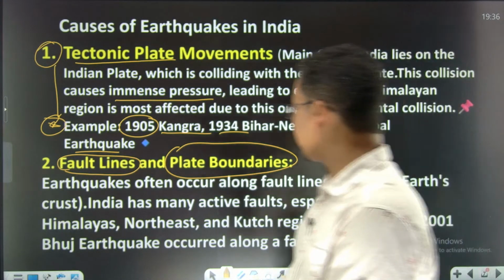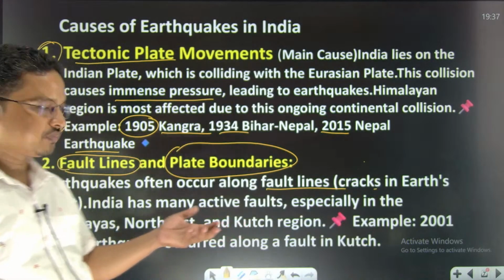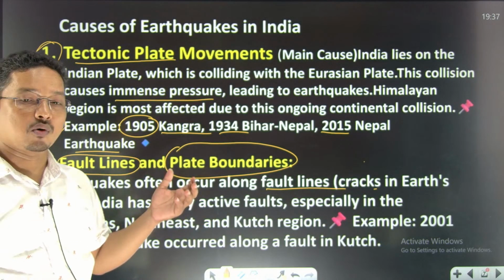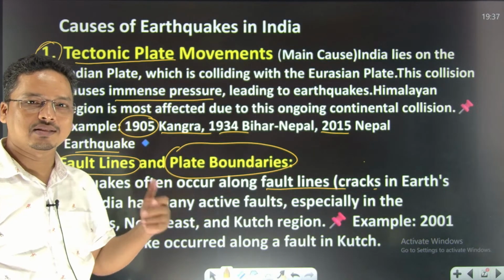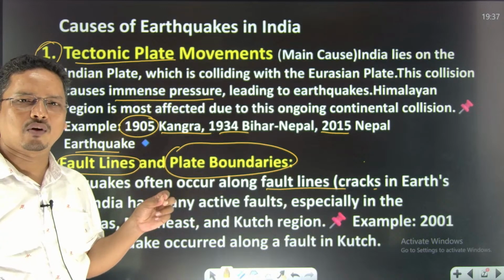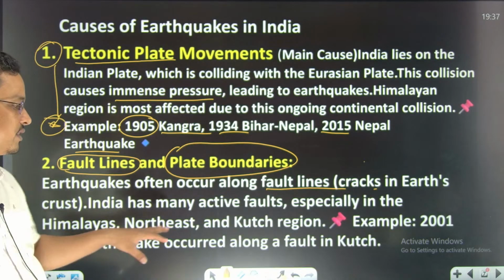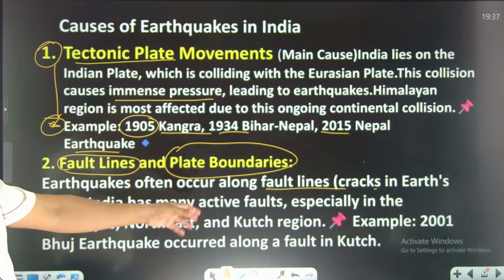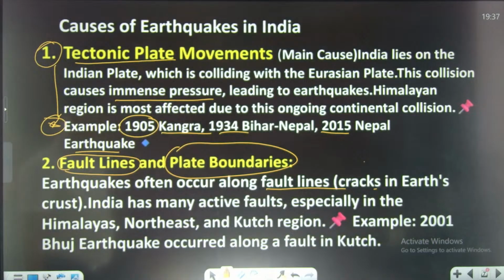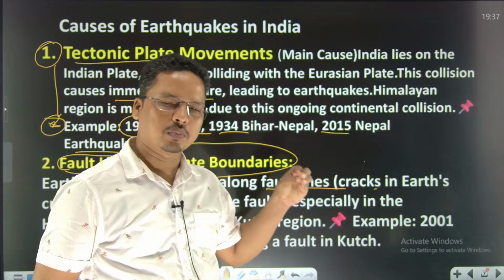So earthquakes often occur along the fault lines. Crack, अर्थ पे अगर कहीं पे क्रैक होगा तो ये. I was discussing that हिमालय पे बहुत सारे फॉल्ट लाइन्स हैं, that fault lines are MBT, CBT, FBT, like that. गुजरात पे भी बहुत सारे फॉल्ट हैं, Little Kutch पे फॉल्ट है, Rann of Kutch पे फॉल्ट है. These faults are there, other than the Himalayan region, the Kutch region. देखो जो मैंने बोला था वो वहीं पे है. Along the Kutch there are also faults. The 2001 Bhuj earthquake was along a fault line, on Little Rann of Kutch and Kutch, both.